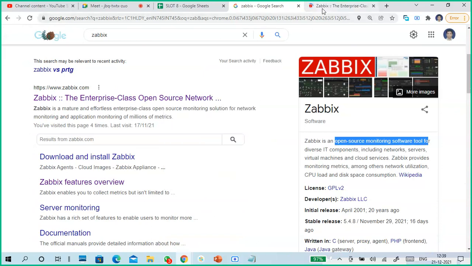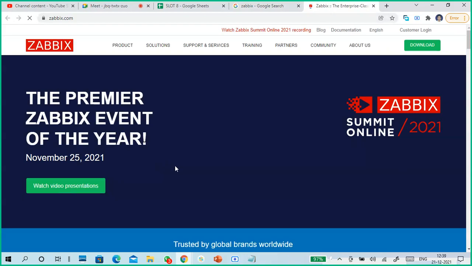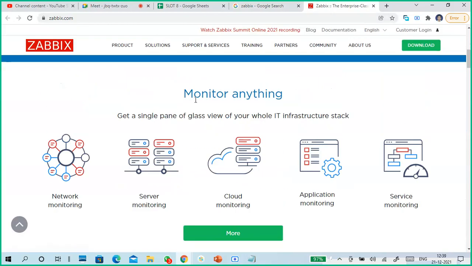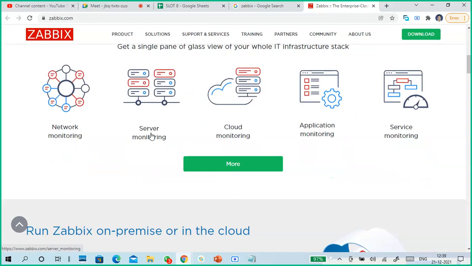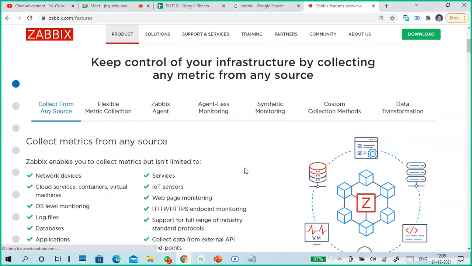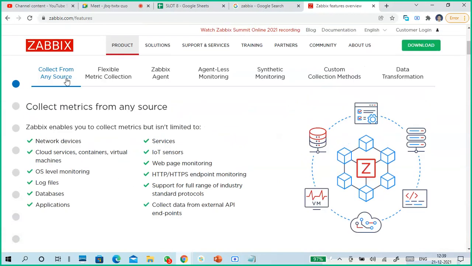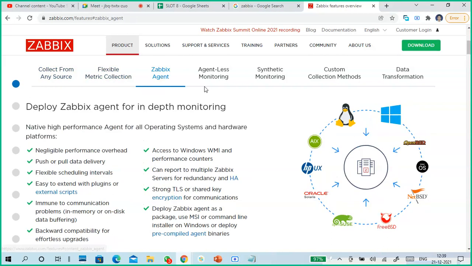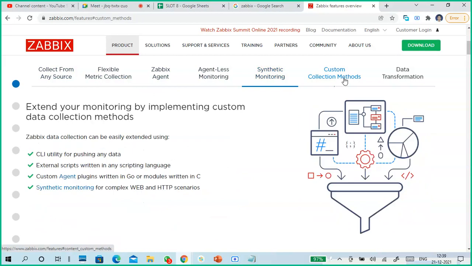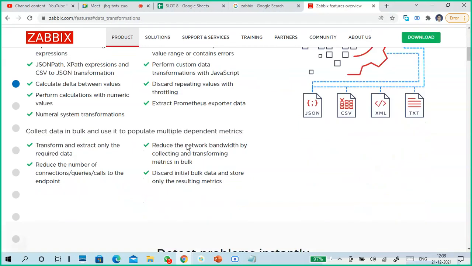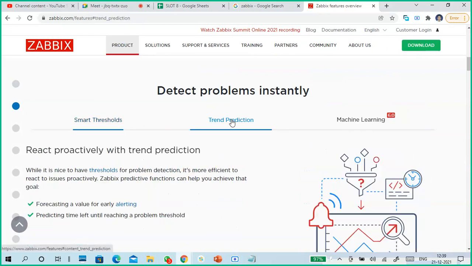So you can go to the monitoring tool and you can see download and install options. It is showing monitor anything: network monitoring, server monitoring, cloud monitoring, application monitoring, service monitoring. Then if you click on more, you can see details about collecting from any resources: network devices, OS level monitoring, log files, databases, applications, IoT sensors, agent plus monitoring, synthetic monitoring, custom monitoring, database monitoring. So then you can go and understand easily.